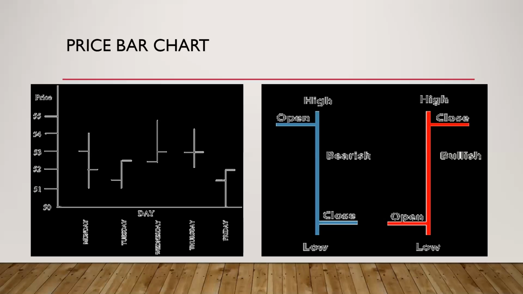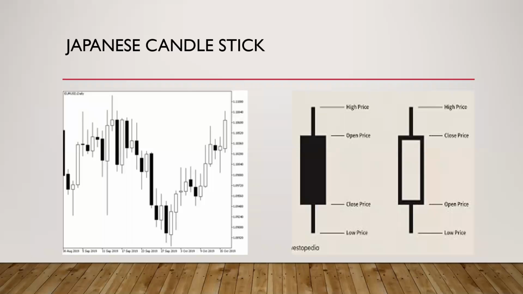The third type of chart is the Japanese candlestick. In the Japanese candlestick chart also, we'll take into consideration all four prices. The highest price and lowest price are recorded, and we draw a vertical line connecting both of them. Then we'll record the opening price and the closing price, and this is shown as a rectangle box.